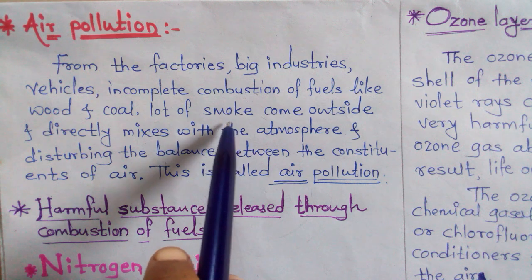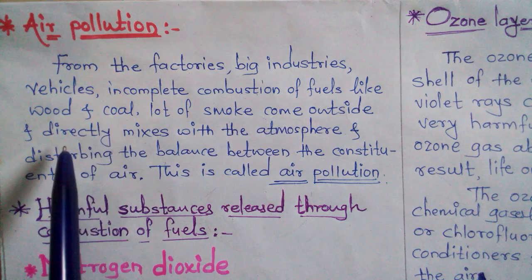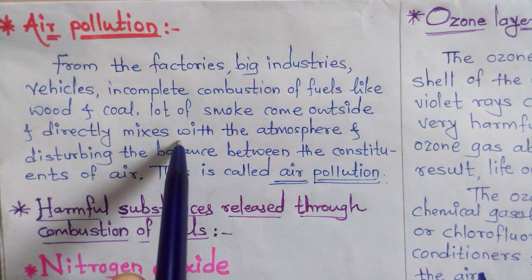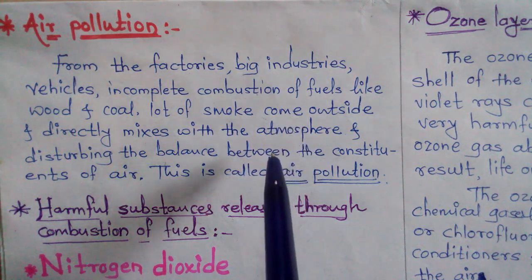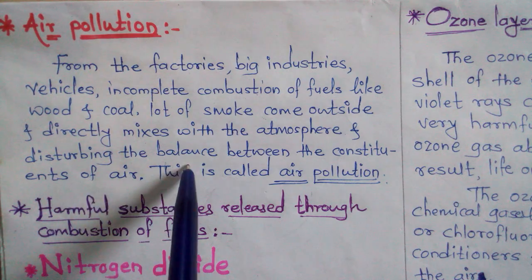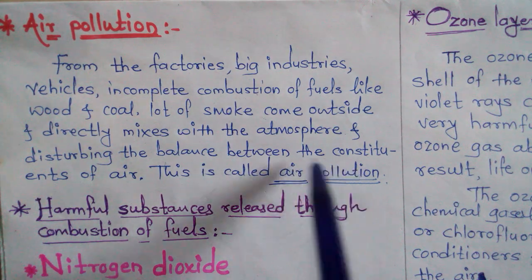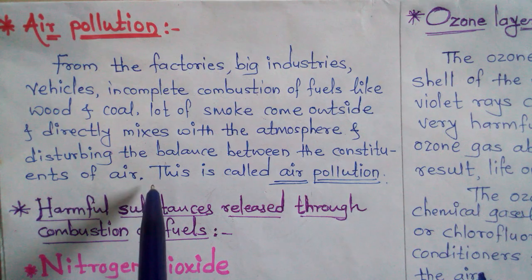See, incomplete combustion of fuels like wood and coal gives a lot of smoke. The white color smoke we see. Correct? This comes outside and directly mixes with the atmosphere. It goes upside and mixes with the air and disturbs the balance between the constituents of air. Means in the air we saw the different types of gases there.